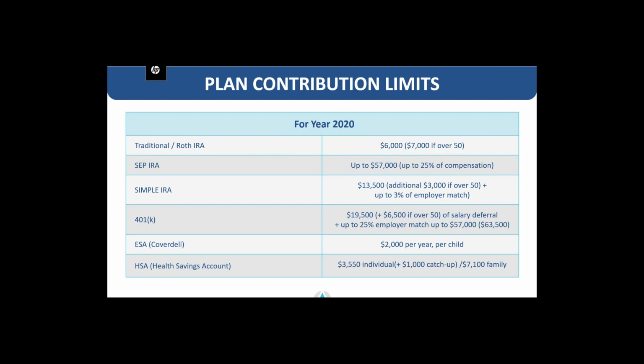If you have a SEP IRA, you can contribute up to $57,000, which is a representation of 25% of your total compensation. So you can maximally make up to a $57,000 contribution, but it cannot exceed 25% of your compensation. With a simple IRA, you can contribute $13,500 of your current earnings and an additional $3,000 if you're over 50. Now there is an employer match to this, and it can be up to 3% of what you are contributing as the participant.